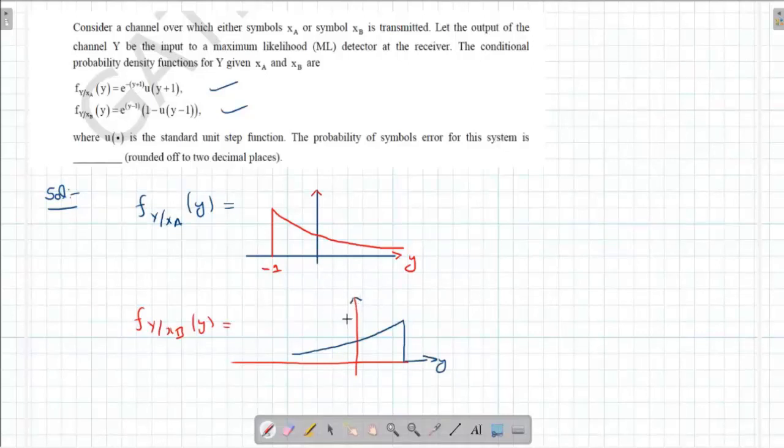Now, when you intersect these two PDFs, you are going to get this figure. Just by looking at the intersection region, you will understand what the solution for this is going to be. So let me draw this in a different color.